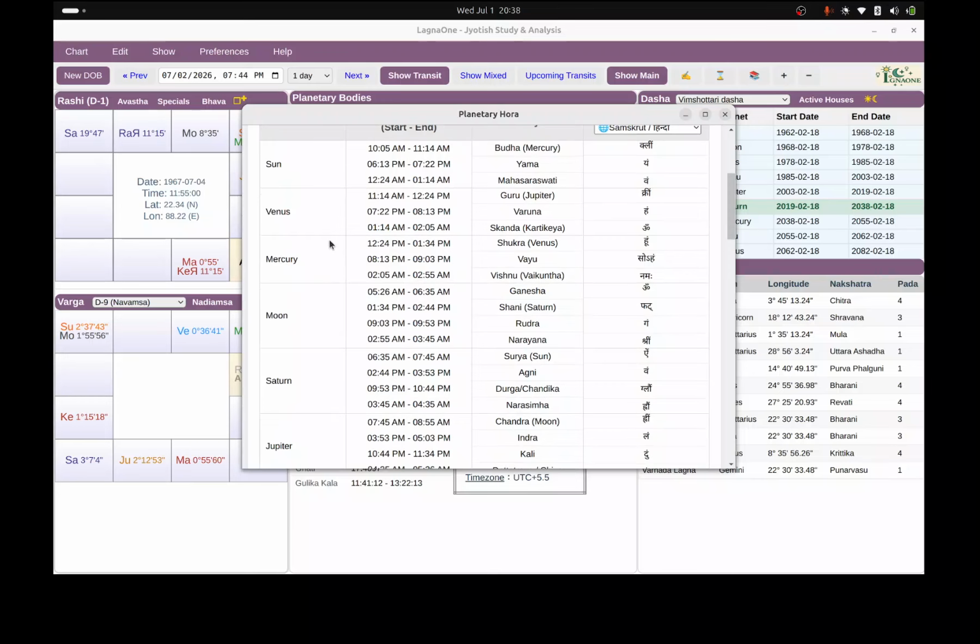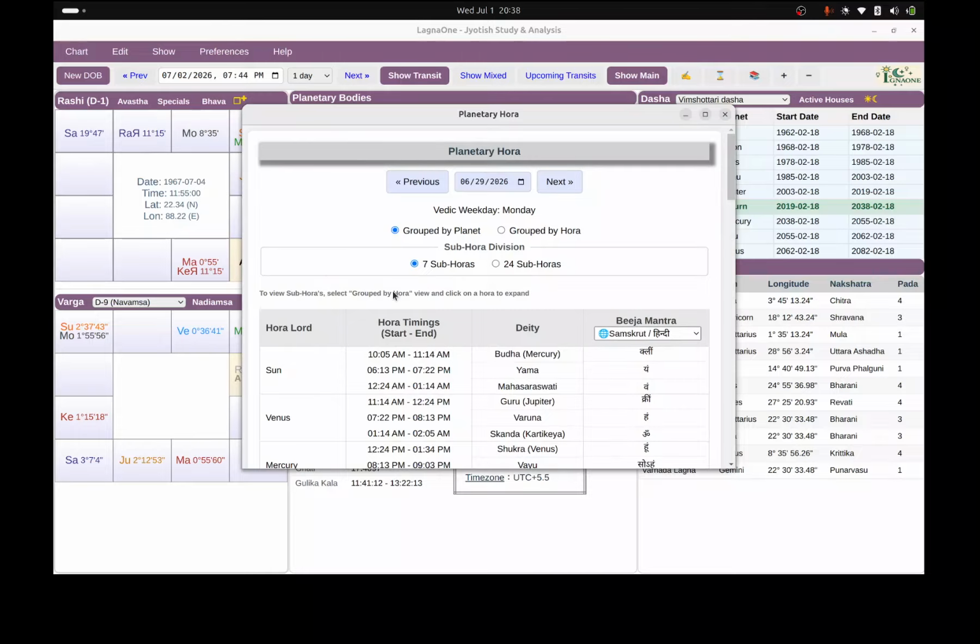So let's say you want to do some investment, or some activity that is connected with Mercury, like a presentation, for example. If I wanted to choose it, I would go for Mercury Hora for any kind of demo or presentation, right? So there are three slots for that planet.